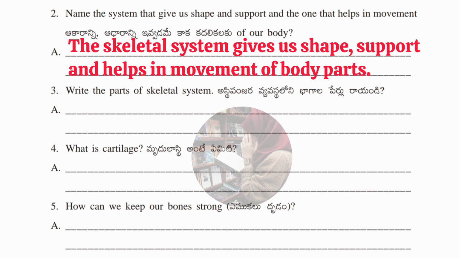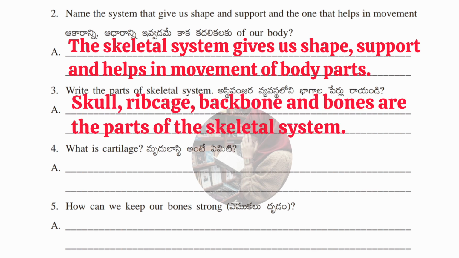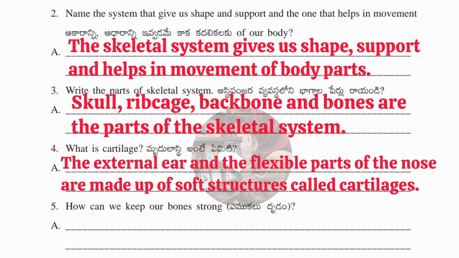Next question. Write the parts of skeletal system. Answer: skull, rib cage, backbone and bones are the parts of the skeletal system. Fourth question, what is cartilage? Answer, the external ear and the flexible parts of the nose are made up of soft structures called cartilage.